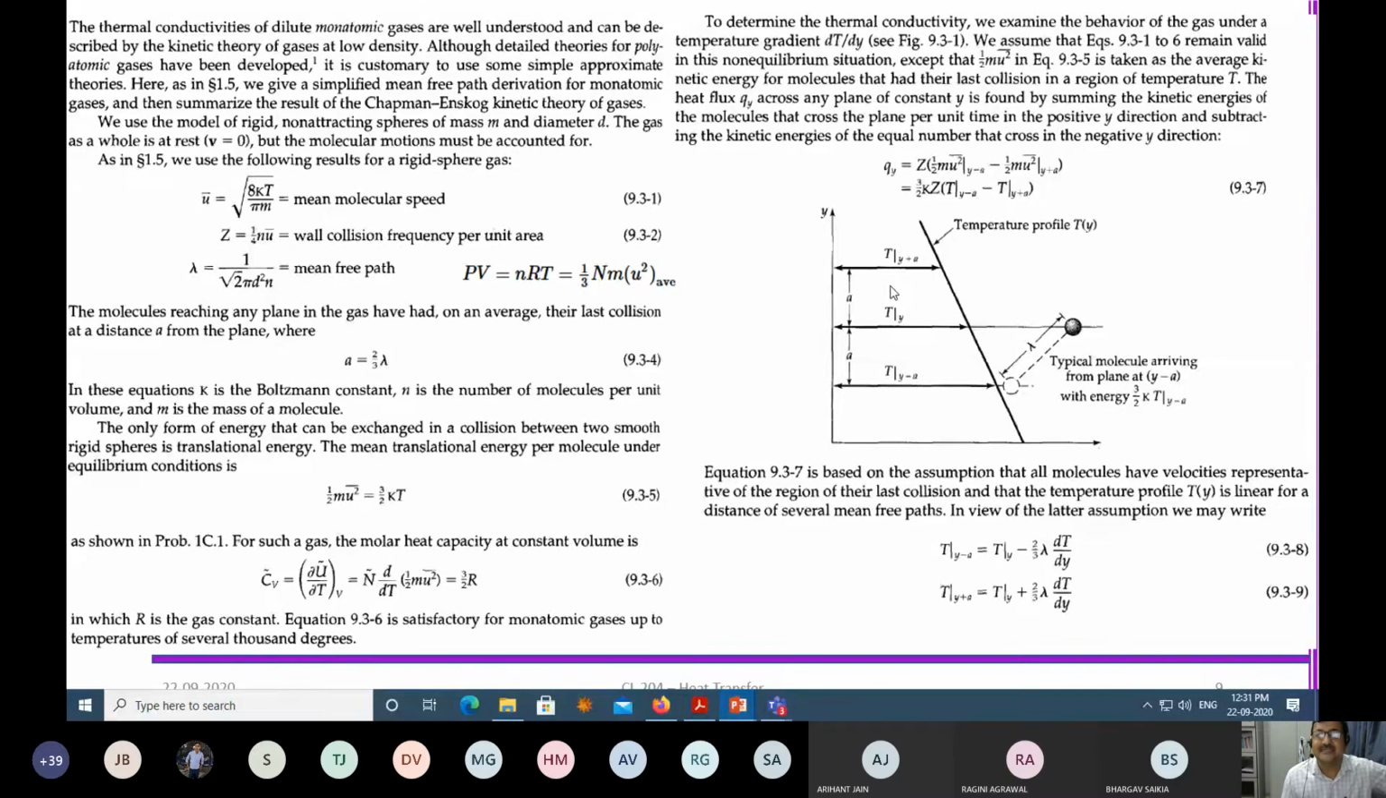These numbers are all taken from the kinetic theory explained by the Chapman-Enskog kinetic theory of gases. This particular derivation is taken from Bird-Stewart-Lightfoot, where it is defined how exactly you arrive at Fourier's law for a simple gas. And what is the definition of thermal conductivity? What is the assumption here? Suppose you have a closed vessel, and the gas inside is a very dilute gas. A very small number of molecules are there, and they are moving around.